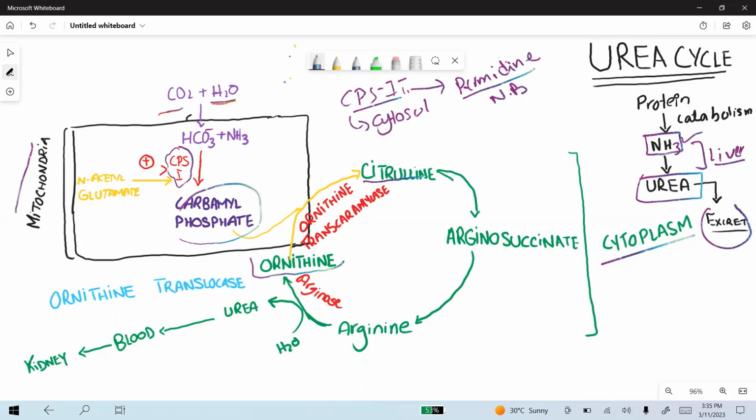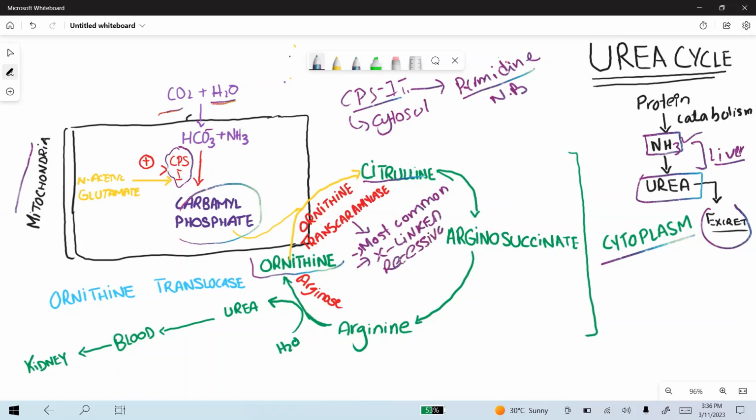transcarbamylase. This enzyme, ornithine transcarbamylase, is the most common enzyme disorder of the urea cycle. High yield: most common urea cycle disorder. One more thing, second, it is the only X-linked recessive disorder,